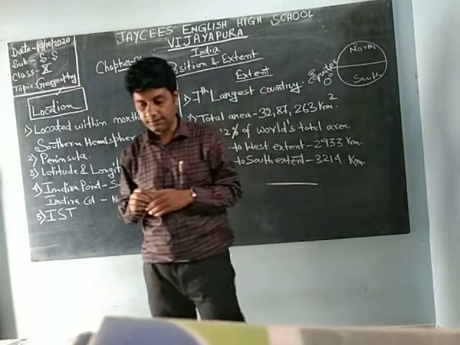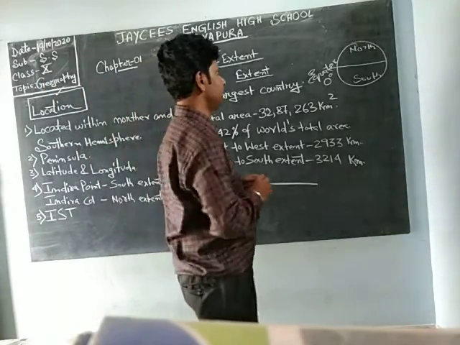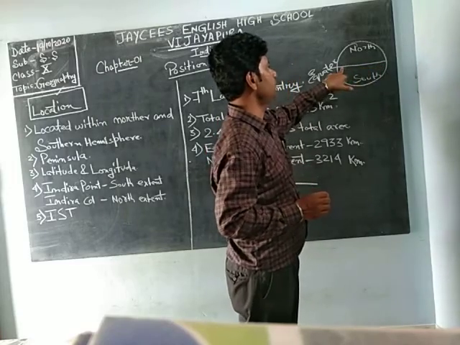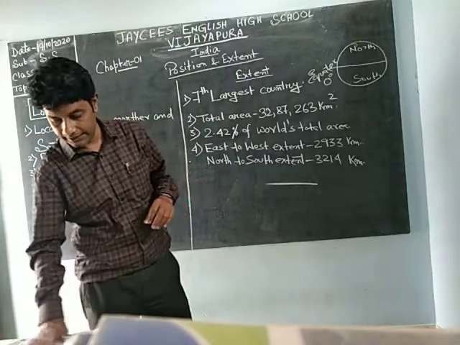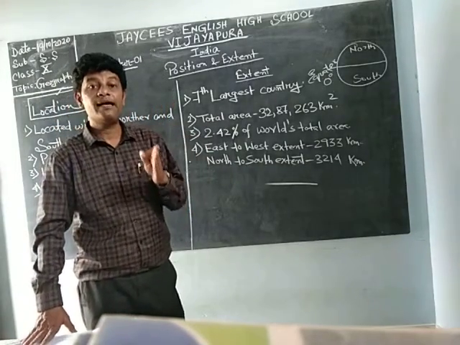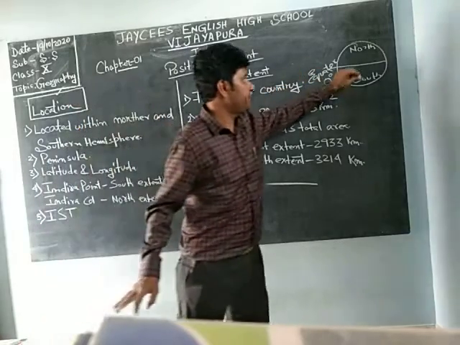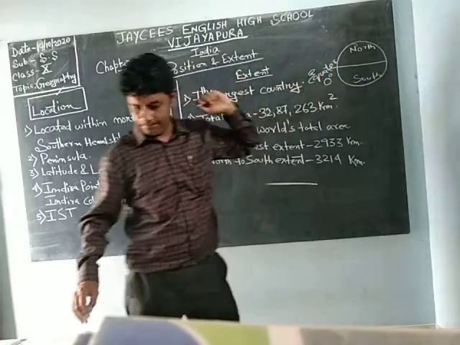Actually there are 4 hemispheres: north, south, here it will come east, and here it will come west. But here what they are telling is, India is located within the northern hemisphere and southern hemisphere.